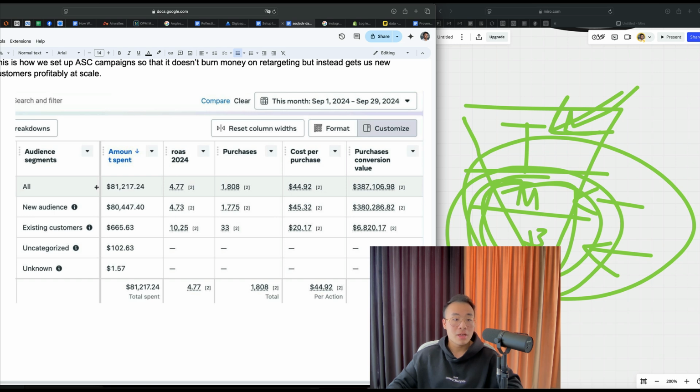Here's another example. You see the audience breakdown. New customers, we spent 80K on that. 4.73 ROAS, over 380K return. Existing customers, we only spent $665 on that, right?